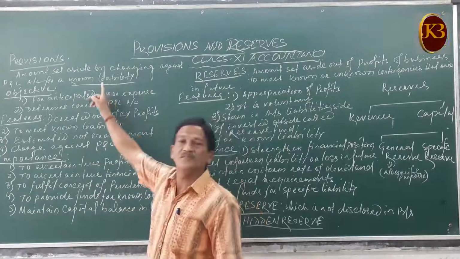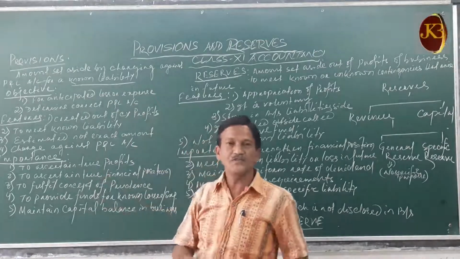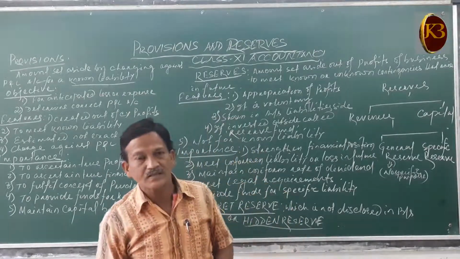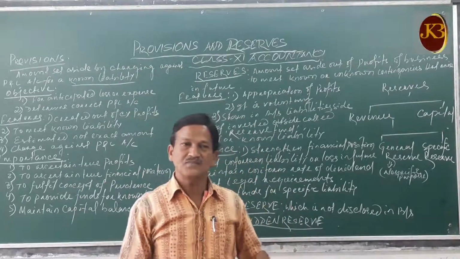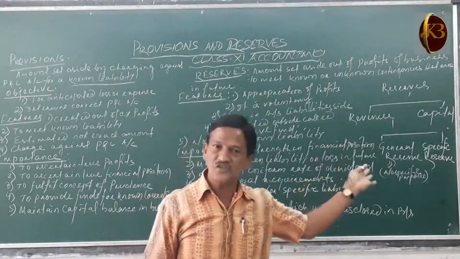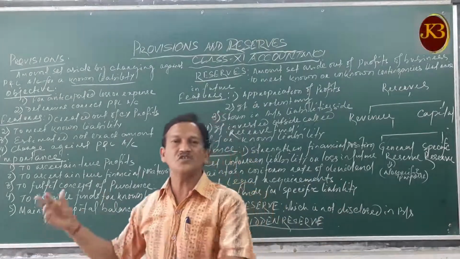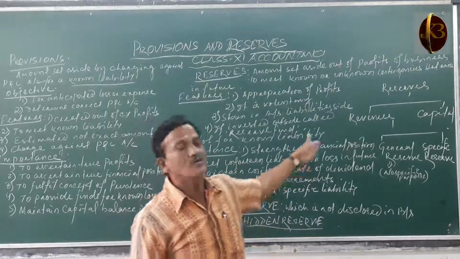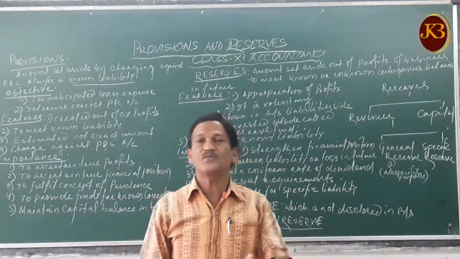This is called provisions. For example, provision for doubtful debts and provision for depreciation, which we already discussed. There are two methods: directly charging the depreciation to the profit and loss account, or through the provision for depreciation account. Why do we keep a provision?